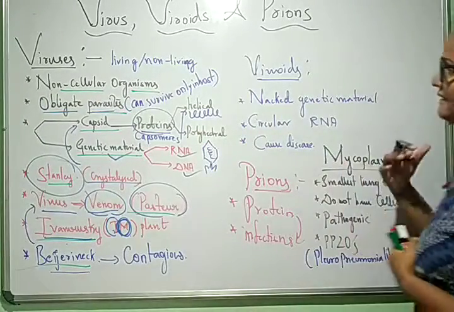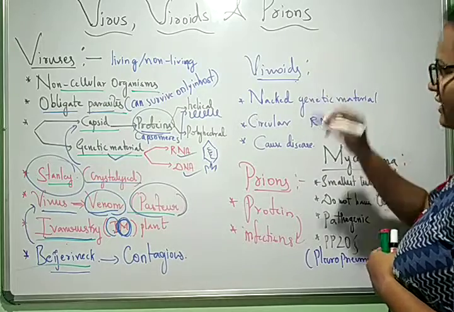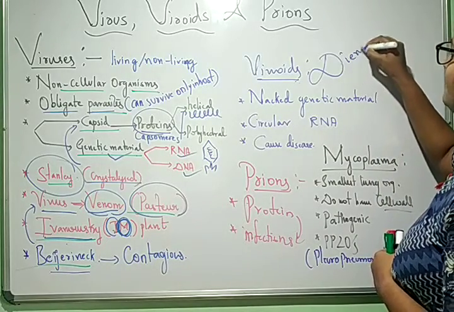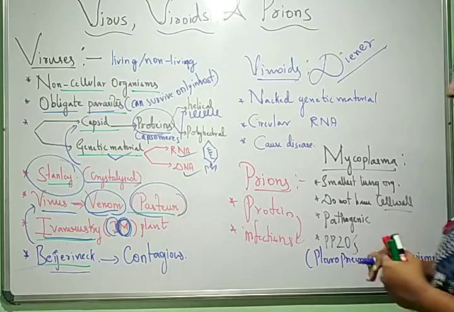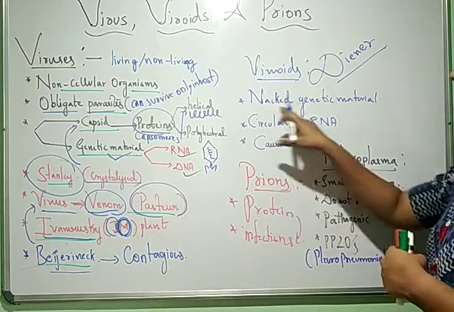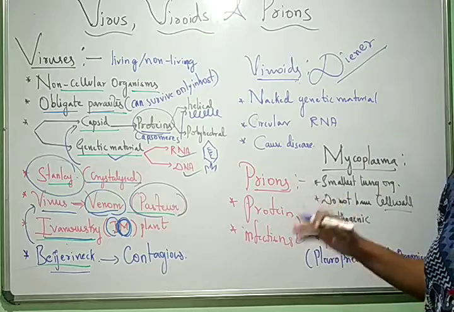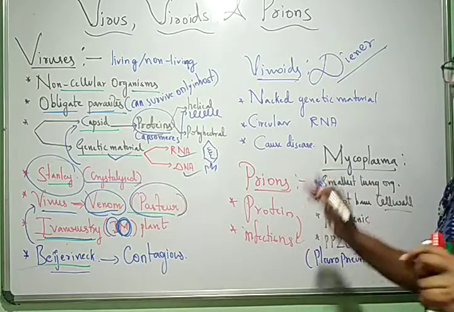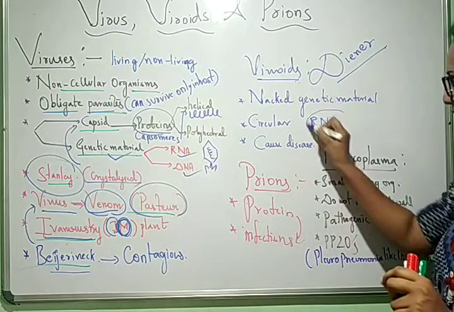Okay, and next about viroids. The term viroid was discovered by the scientist Diener. Viroids are nothing but naked genetic material, the one which doesn't contain any protein, only genetic material, and that genetic material is RNA.